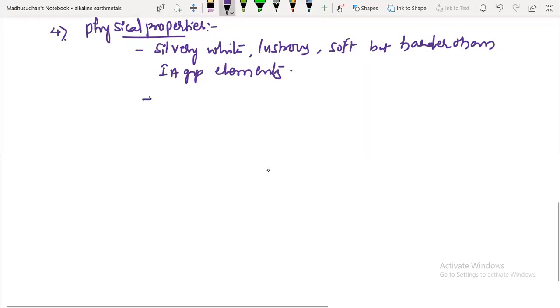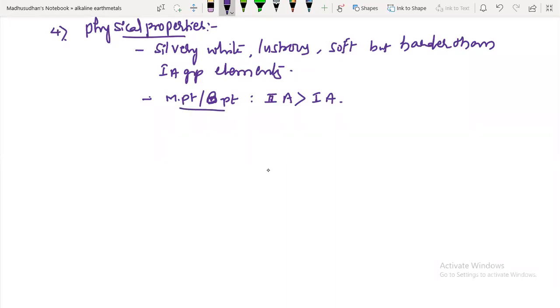Second one, their melting and boiling points. Their melting and boiling points are greater than first group elements. Second A is greater than first A group elements. Why? Due to the small size and two valency electrons, they can form stronger bonds when compared to the first group elements. So what is the main reason for this? Due to their small sizes.